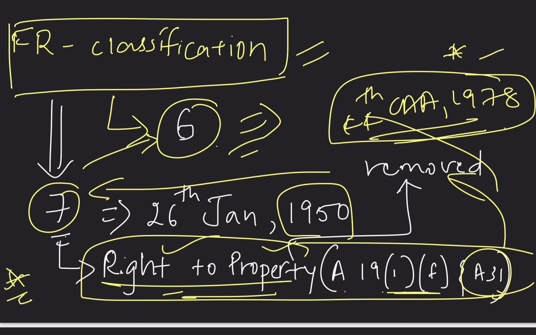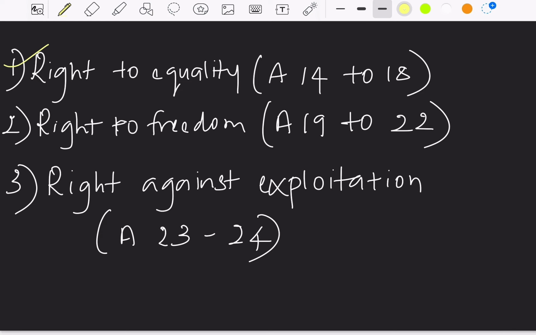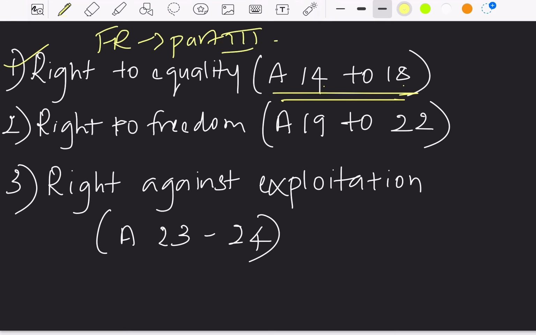Now, let's see the list of fundamental rights. At first, it is the right to equality, from Article 14 to 18. We studied that fundamental rights are seen in Part 3 of our Constitution, and it covers all the articles from 12 to 35. We shall see what Articles 12 and 13 are. For now, fundamental rights start from Article 14, the right to equality, Article 14 to 18. Next we have the right to freedom, from Article 19 to 22.